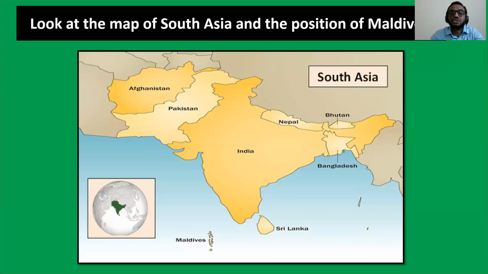How many countries are in South Asia? 1, 2, 3, 4, 5, 6, 7, 8. So this is a learning: we have 8 countries in South Asia, and Maldives is one of them. Okay, now are you clear? Very good.